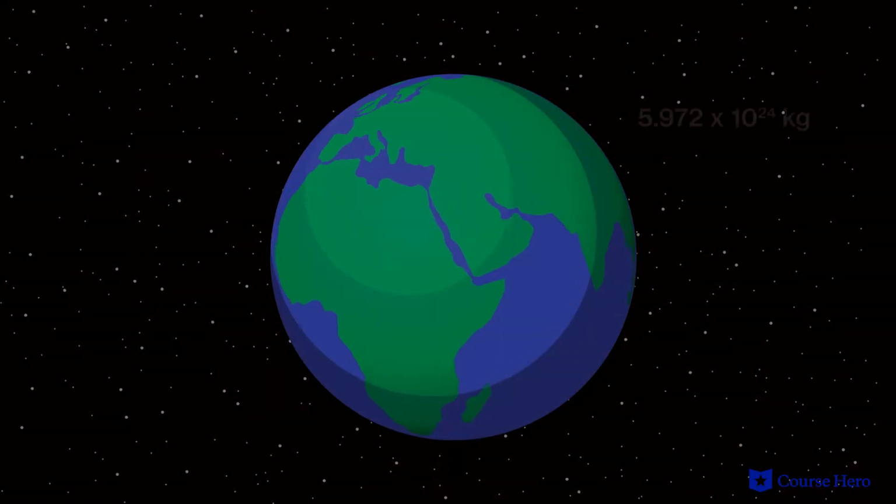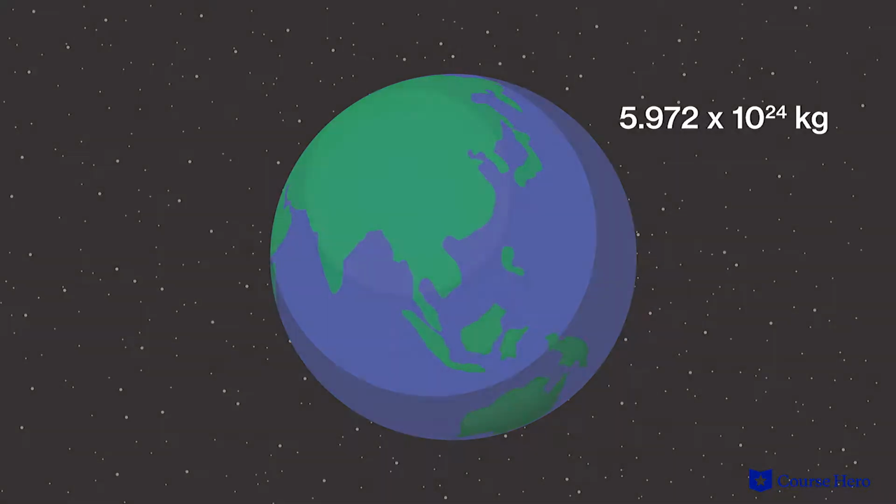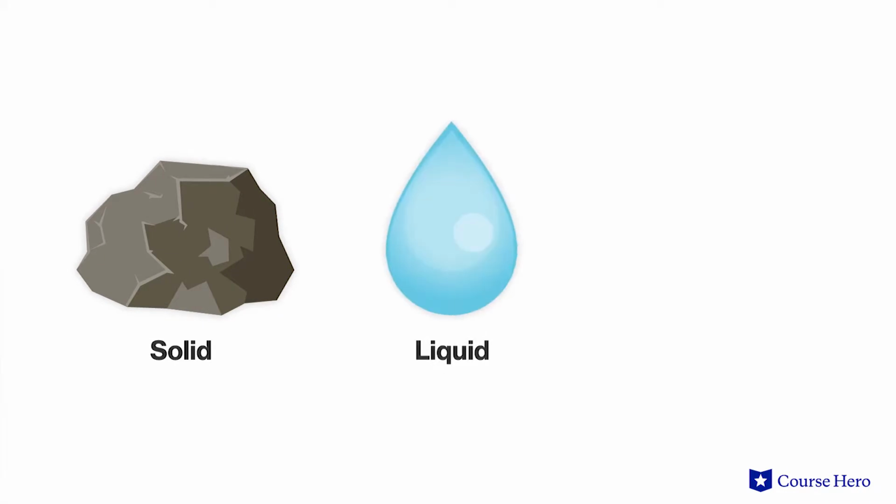For example, the Earth's mass is 5.972 times 10 to the 24 kilograms. On our planet Earth, matter exists in 3 different forms, as a solid, a liquid, or a gas, and each one of these forms has unique characteristics.